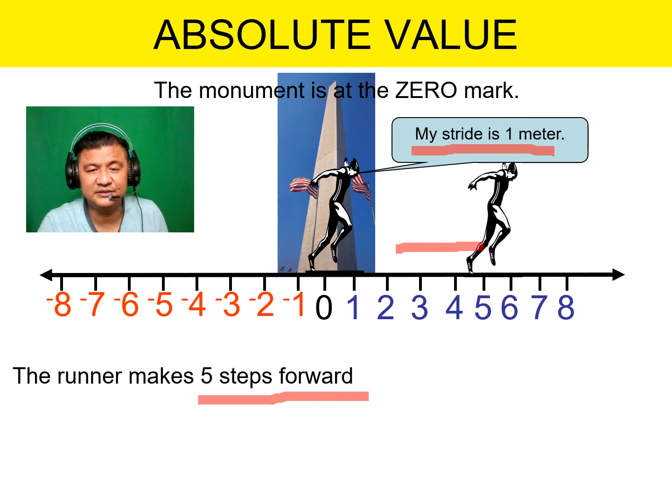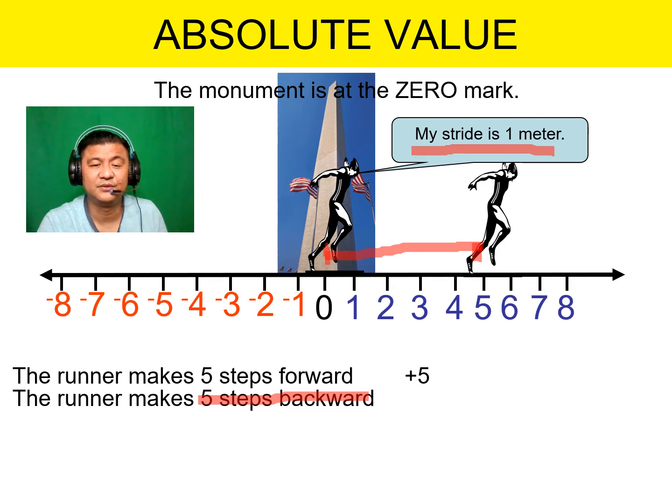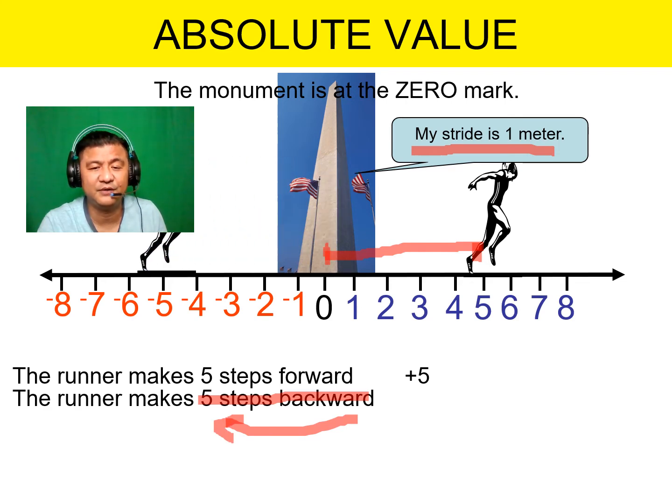Look at that distance from here to there. Remember, one step is 1 meter. So what can you say? The distance is positive 5 meters. Okay. So the runner now makes 5 steps backward. Backward now. A while ago it was forward. Now it's backward. 1, 2, 3, 4, 5. And count the distance. Each step is 1 meter. Again, the distance is 5 meters.